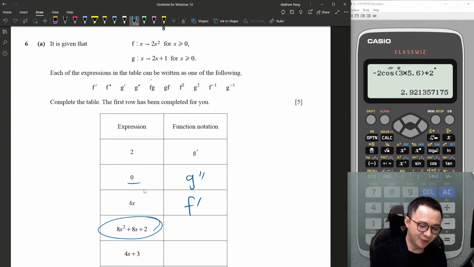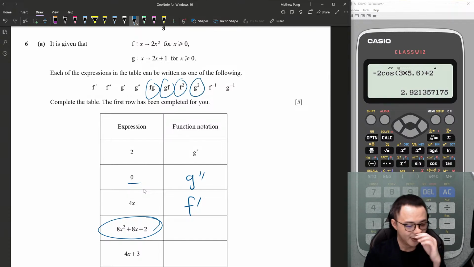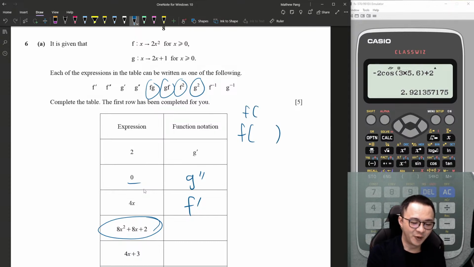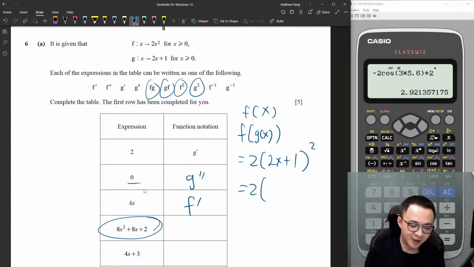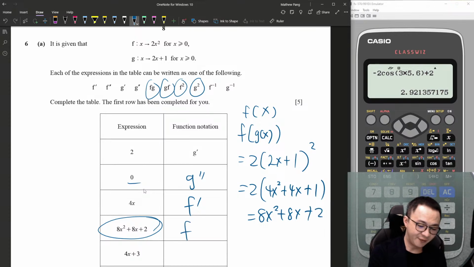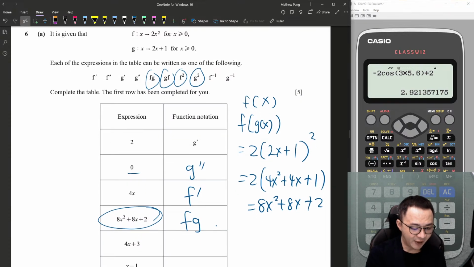For composite function here, I have 4 choices. So let's try the first one, fg. Based on my checking, I guess fg is the answer. We always write f(x). Now if your x becomes g(x), that means I write f(x) as 2x squared, but now my x is g(x), so insert the g(x) equation into here. So this is 2 times (2x plus 1) squared. This is 4x squared plus 4x plus 1. Expand it, 8x squared plus 8x plus 2. So yes, this is fg. Simple.